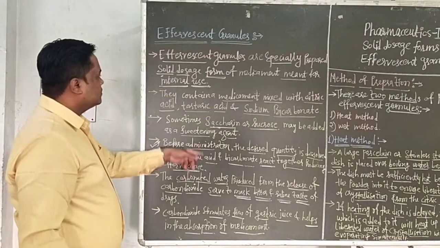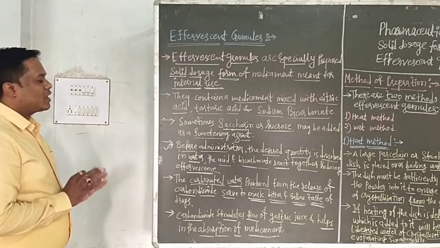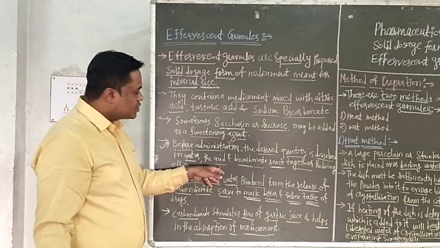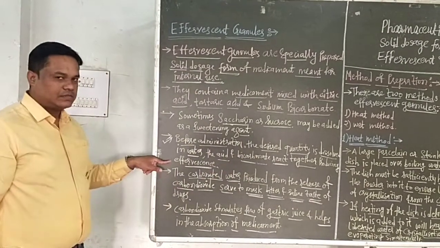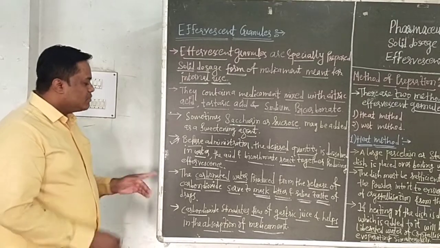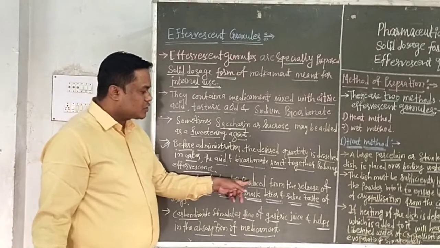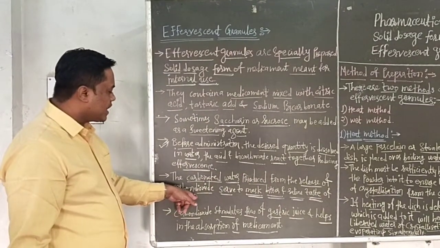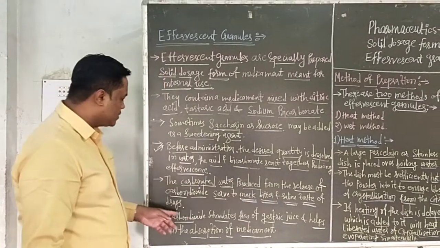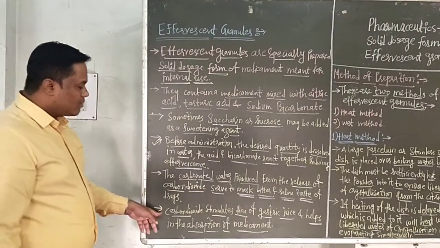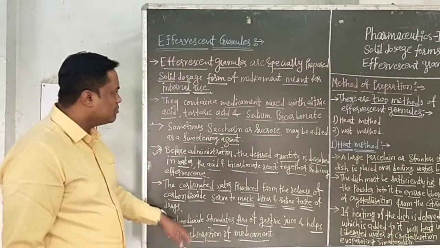Because the effervescent granules are made of citric acid, tartaric acid, and sodium bicarbonate, the acids and bicarbonates react together, producing effervescence, that is, carbon dioxide gas. The carbonated water produced from the release of carbon dioxide serves to mask the bitter and saline taste of the drug. Also, the carbon dioxide stimulates the flow of gastric juice and helps in the absorption of the medicament.